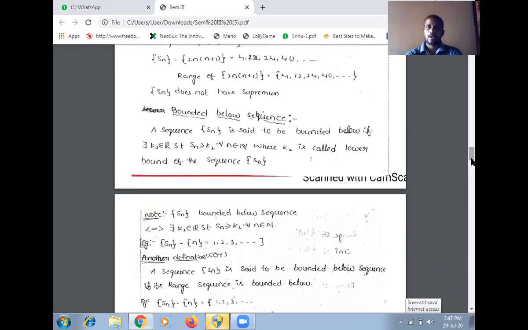Another definition: bounded below sequence. In the previous one we saw the bounded above sequence. Here the definition is a bounded below sequence. So what is the lower bound of a sequence? What is the definition of bounded below? A sequence Sn is said to be bounded below if there exists K2 belongs to R such that Sn is greater than or equal to K2 for all small n belongs to capital N, where K2 is called the lower bound of the sequence Sn.